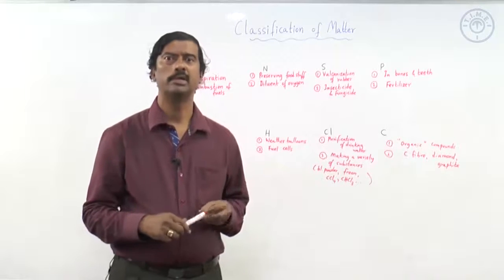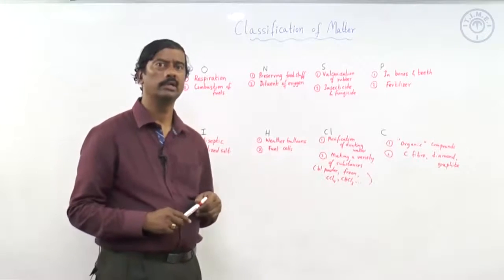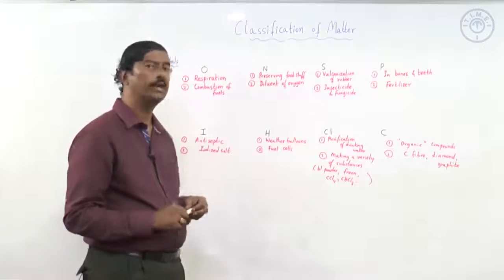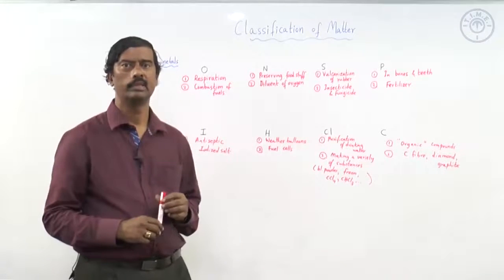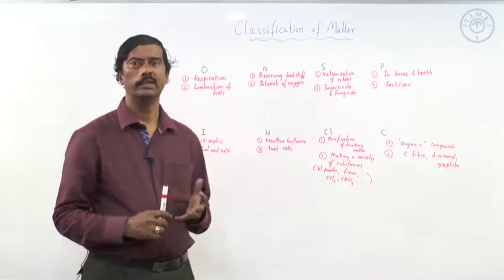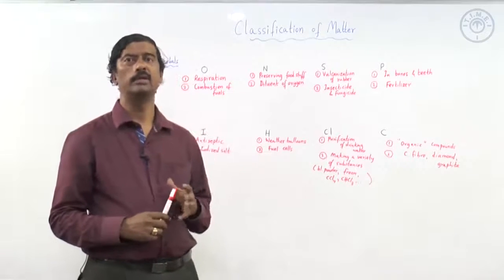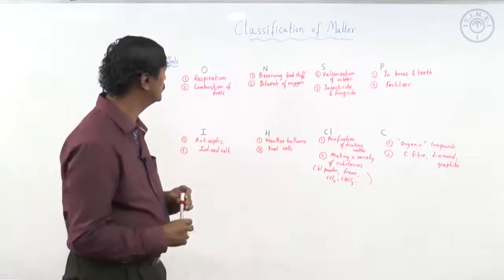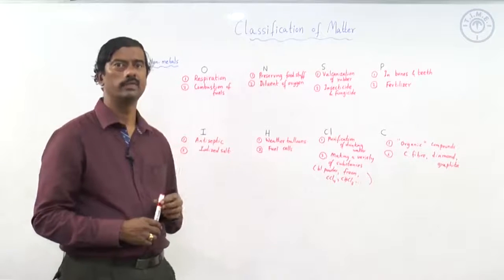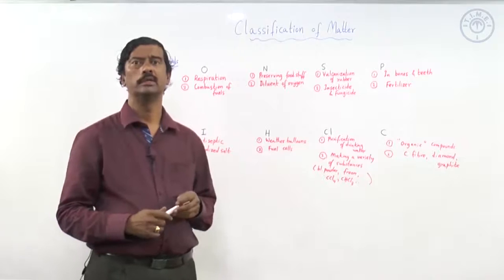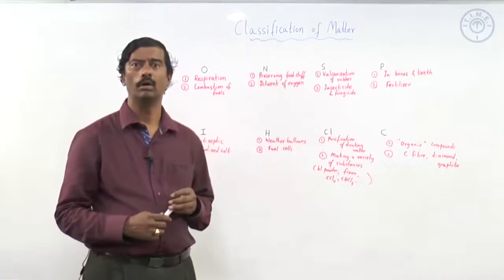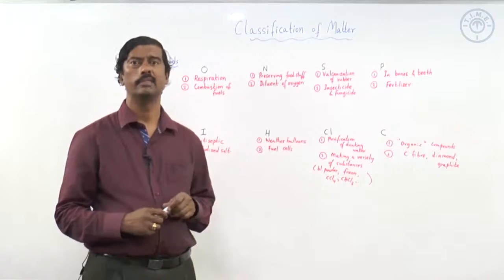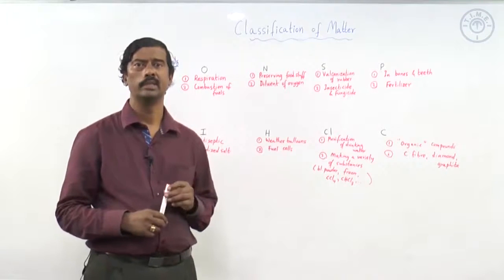We will move on to non-metals, application of non-metals. A few non-metals I have taken up here, that is oxygen, nitrogen, sulfur, phosphorus, iodine, hydrogen, chlorine and then carbon. The first one, that is oxygen, is the one that is going to support our life. We breathe in oxygen. So, oxygen is useful for respiration. Without oxygen, there is no life. Then oxygen is also used for the combustion of fuels. Fuels which are there in the automobiles require oxygen, whether it is petrol or diesel or kerosene or even LPG, they require oxygen to combust and give us energy, and with that energy the automobile is being run.